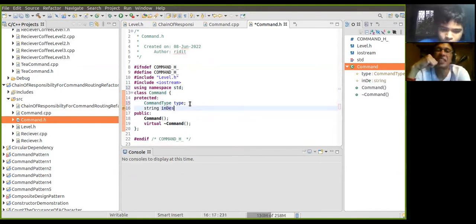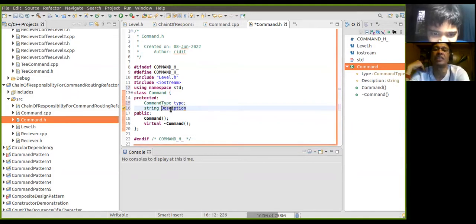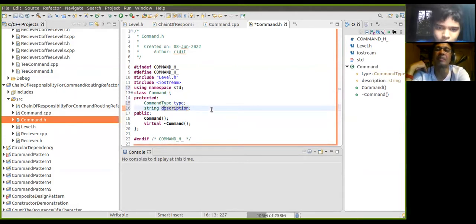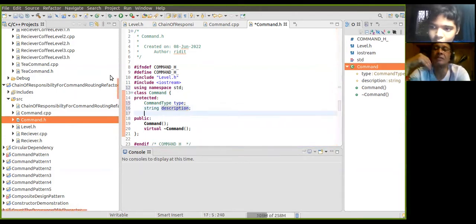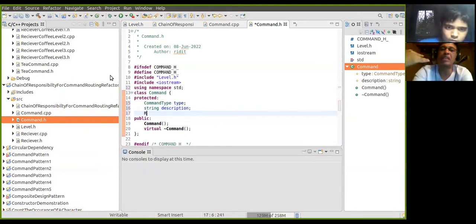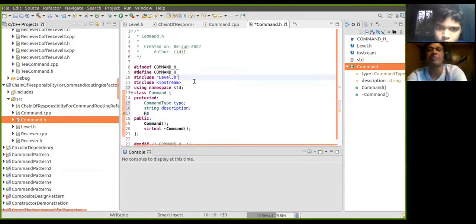So string in string why, in description, right? But why in is the input parameter. So it's the description, and this should be small, the starting letter of description should be small. Yeah, that is the member parameter. So these are the command attributes. One is the type: command type is type, and then string description.